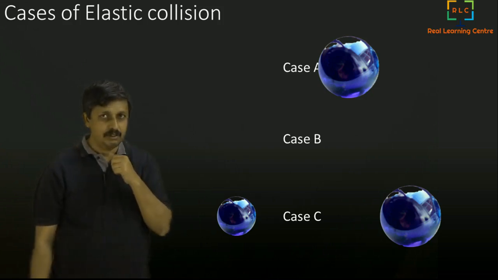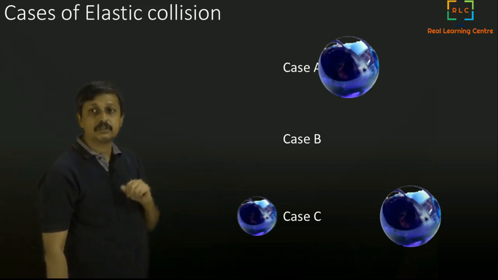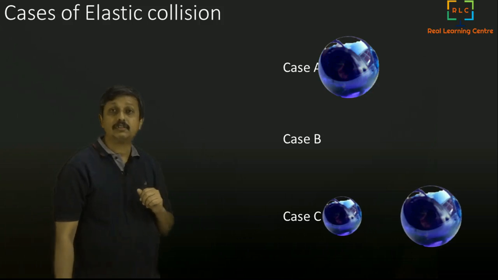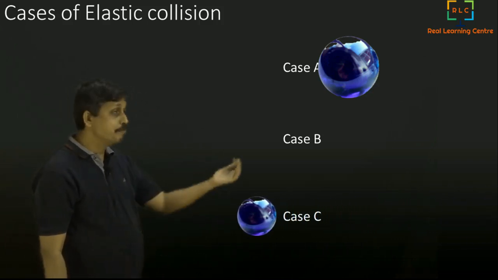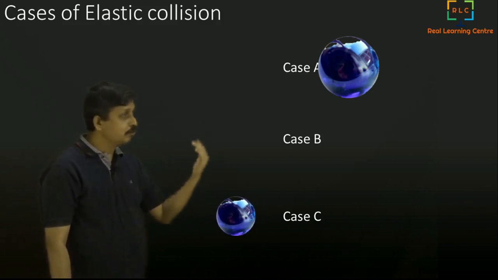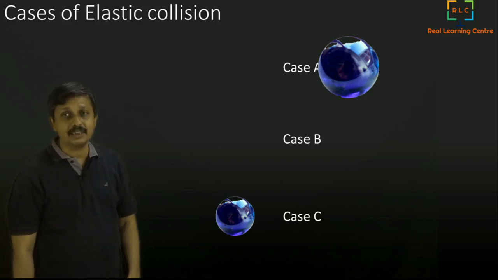Imagine, predict it, and then see whether you are right. Wow, as you can see, the smaller one comes back, and the second one moves in the other direction. This is case 3.